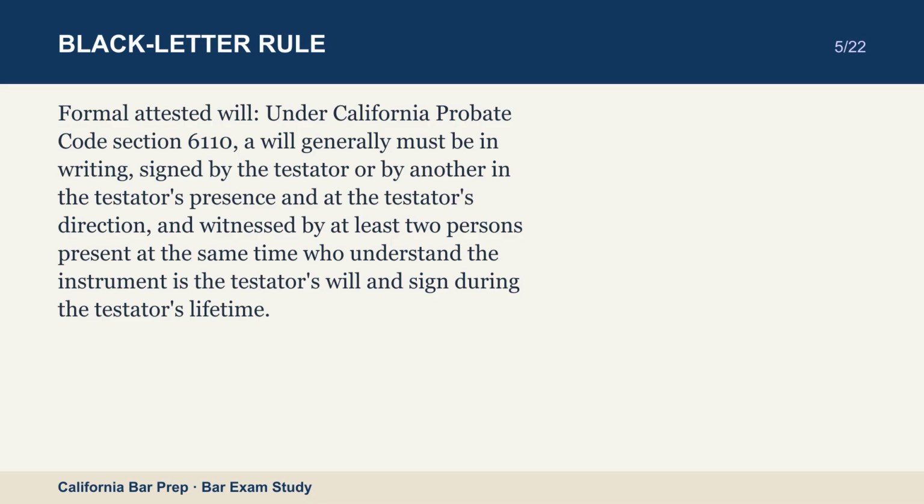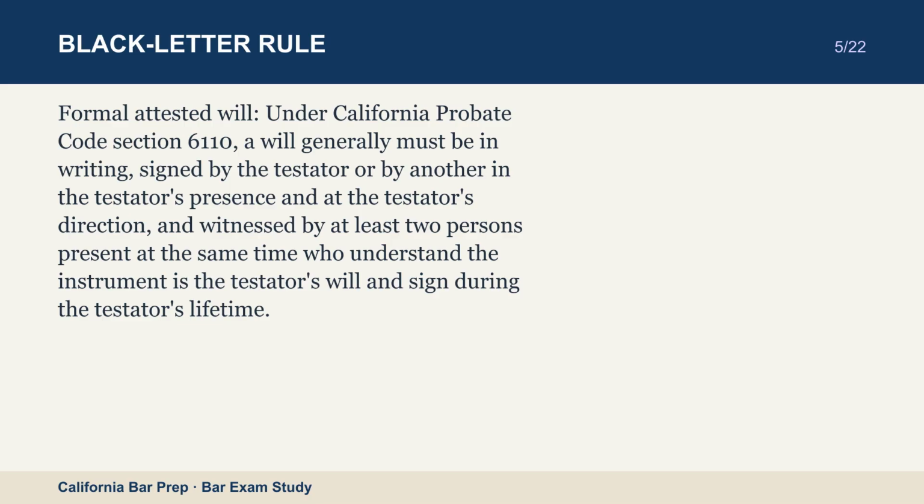Formal attested will. Under California Probate Code Section 6110, a will generally must be in writing, signed by the testator or by another in the testator's presence and at the testator's direction, and witnessed by at least two persons present at the same time who understand the instrument is the testator's will and signed during the testator's lifetime.